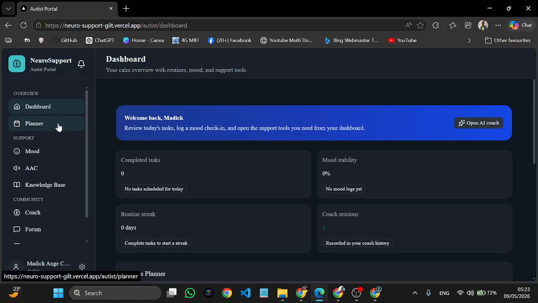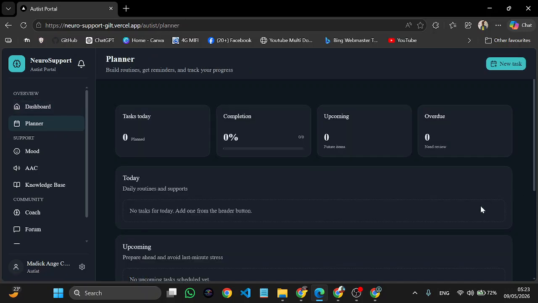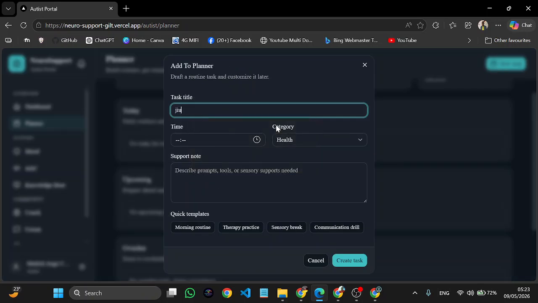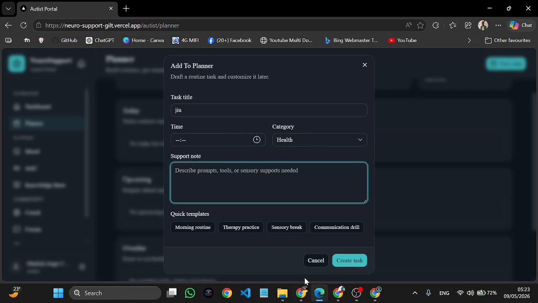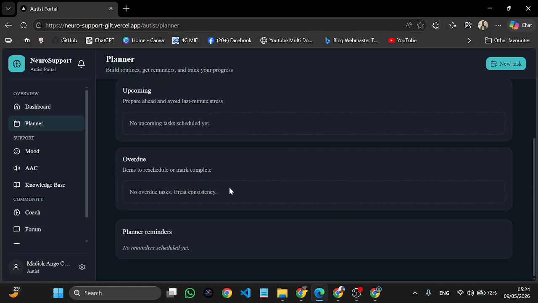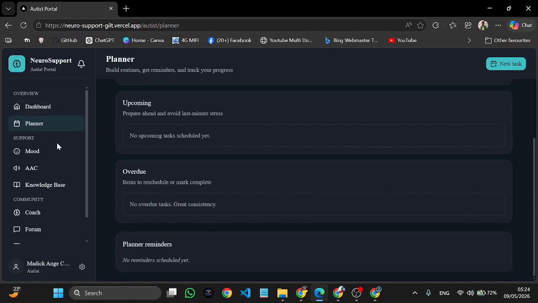We have the planner. The planner permits you to create tasks, manage them and track them. You can add a task, a time to do it, as well as a description, and create that task. You can also select the category related to the task. So let's close it. You can see today's tasks here. You'll be able to see upcoming tasks, overdue tasks, as well as plan a reminder.